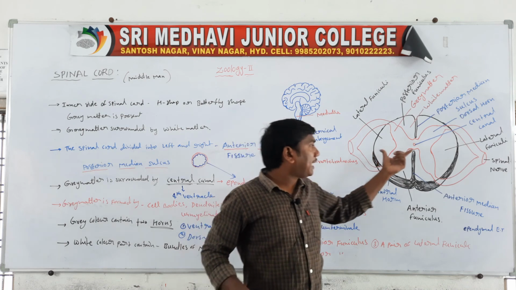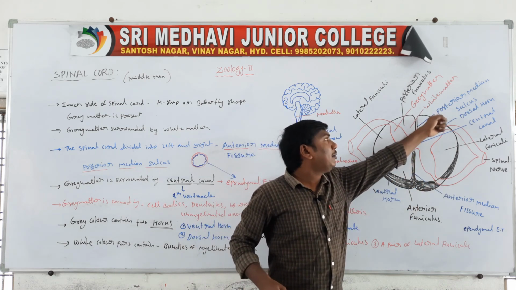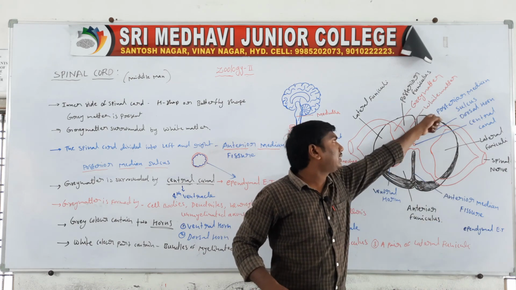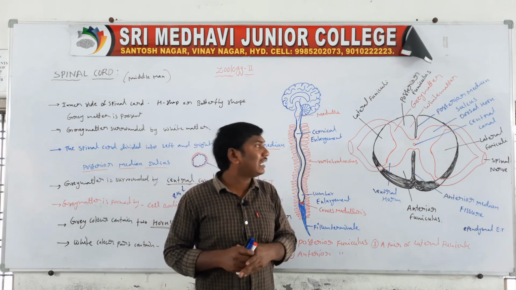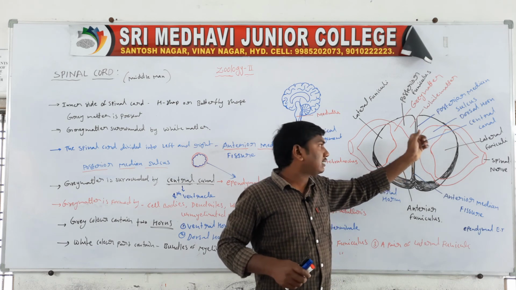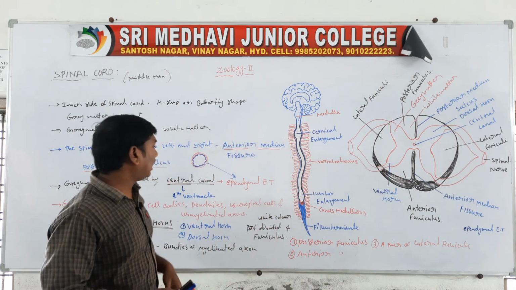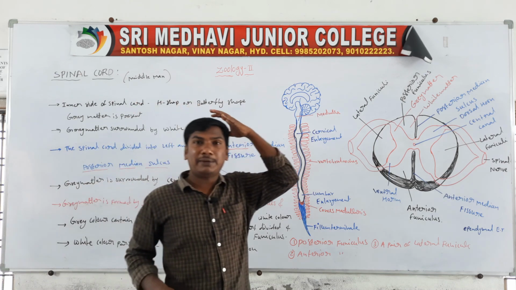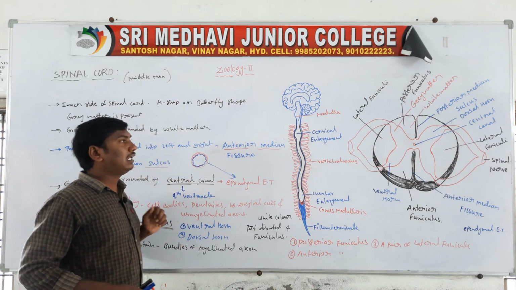Next one, the spinal cord is divided into left and right parts by the anterior fissure and the posterior sulcus. The inner side contains a central canal, which is surrounded by the ependymal epithelium. The central canal is continued to the brain's fourth ventricle, and the fourth ventricle is continued to the central canal.